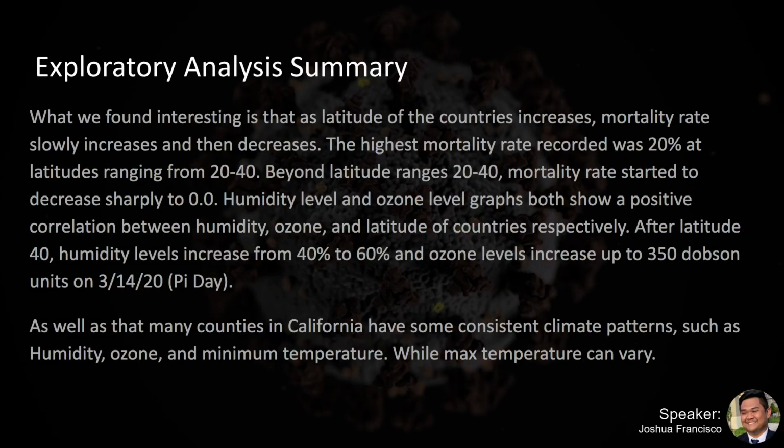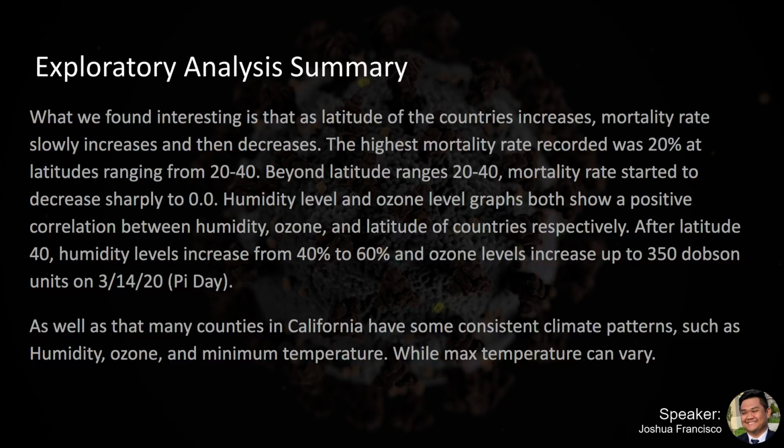It's interesting to point out that as latitude of the countries increases, the mortality rate slowly increases and then decreases. 20% was the highest mortality rate, with latitudes ranging from 20 to 40. Beyond that, mortality rates start to decrease sharply to 0. As shown in our humidity and ozone level graphs, both show a positive correlation between humidity, ozone, and latitude of countries respectively. Beyond latitude 40, humidity increases from 40 to 60%, and ozone levels increase up to 350 Dobson units on March 14th.